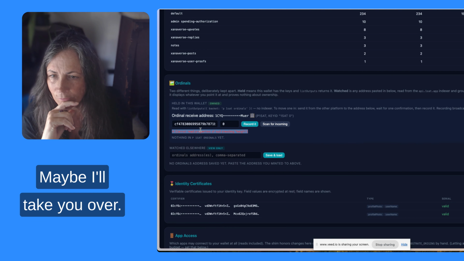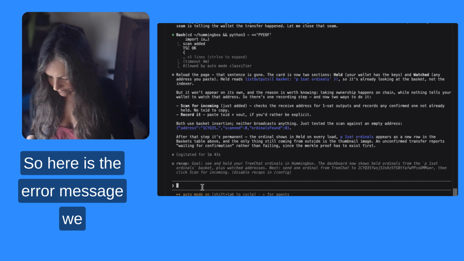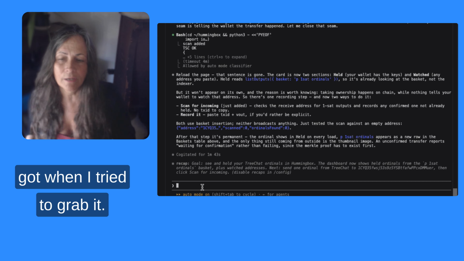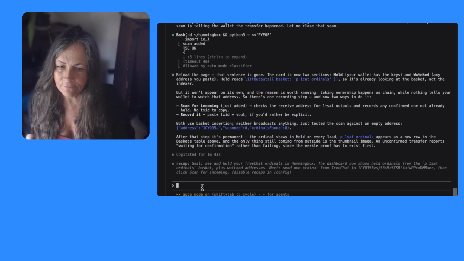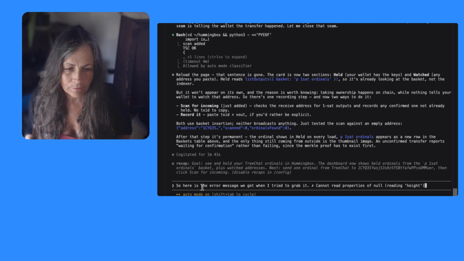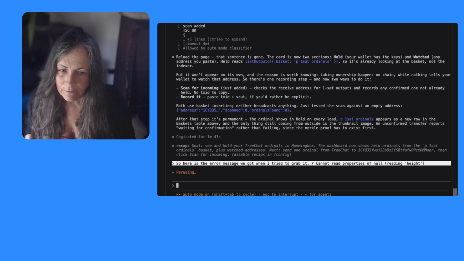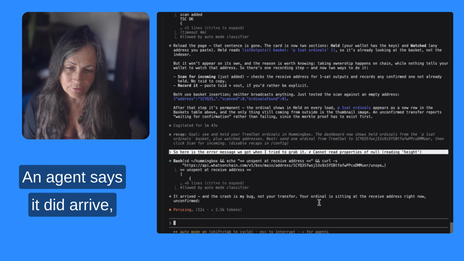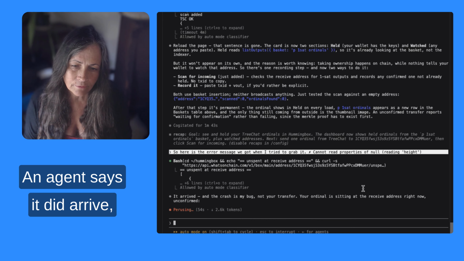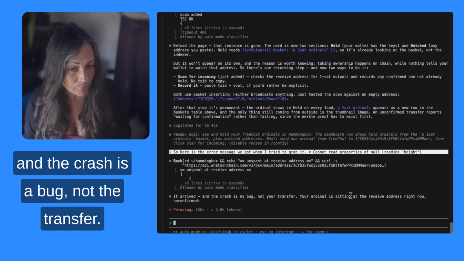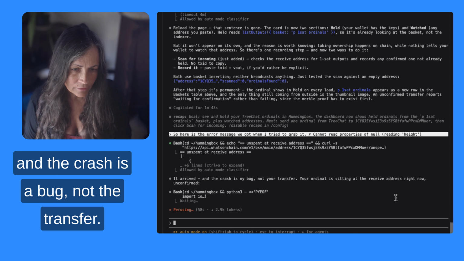Maybe I'll take you over. So here is the error message we got when I tried to grab it. An agent says it did arrive, and the crash is a bug, not the transfer.